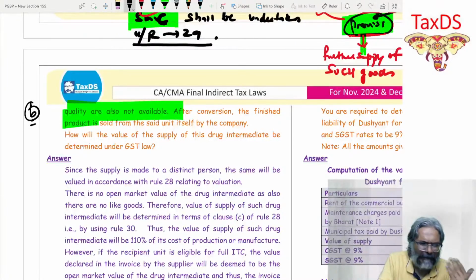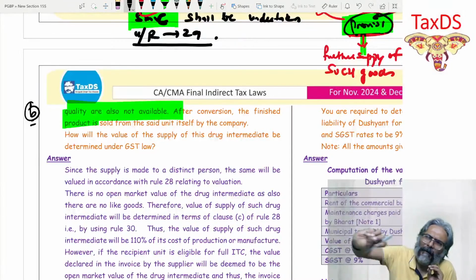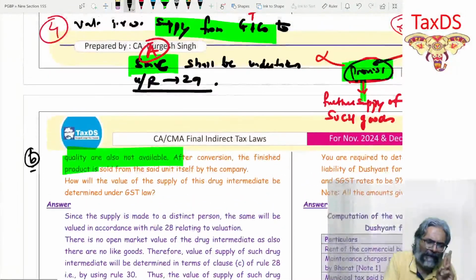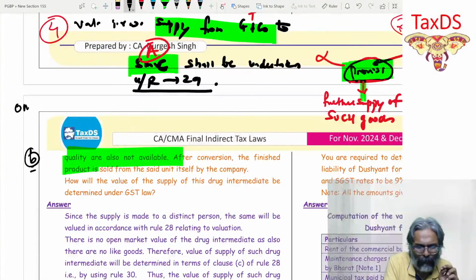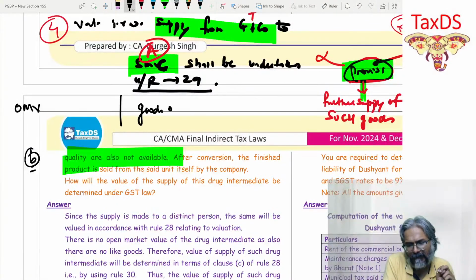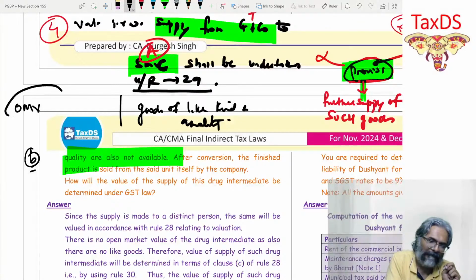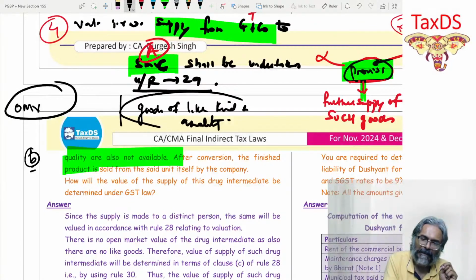And I'm telling you, students, goods of like kind and quality. This phrase is required when you are... one thing please understand. Two phrases are there, students. Are you aware of these two phrases? OMV, and the second phrase is goods of like kind and quality. For the last time, students, appreciate these two phrases now. After that there is no second chance.